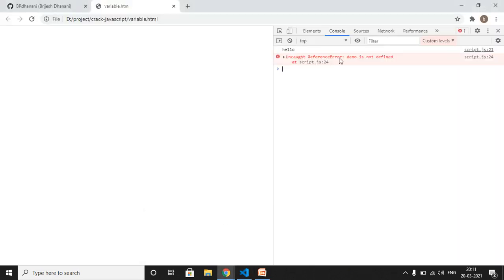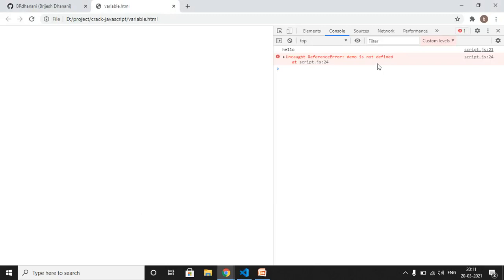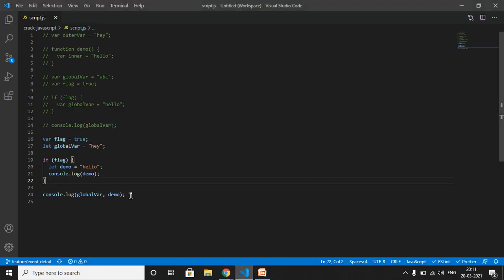We are getting hello for the demo inside this block. But we are getting a reference error: demo is not defined. But why? Because we are accessing the demo variable outside of this particular block.